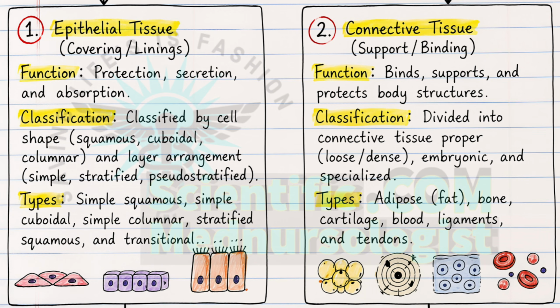The second tissue is connective tissue, which is the most abundant tissue in the body. This tissue supports, binds and protects body structures. It is present in bone, cartilage and blood. So blood is made up of connective tissue, and adipose tissue and ligaments are also made up of connective tissue. All of these are connective tissues.